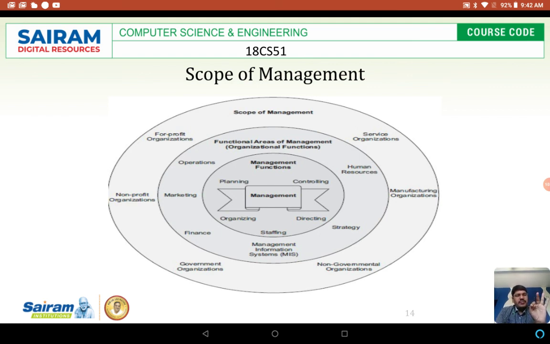Next, finance and accounting is also an important area. Human resource is also an important area. Strategy is also one of the areas. And MIS, that is management information system, is also one of the functional areas of management. Scope of management: profit organizations, non-profit organizations, government organizations, non-government organizations, manufacturing, service. These six you have to explain if they ask you for the scope of management. Okay, thank you students.